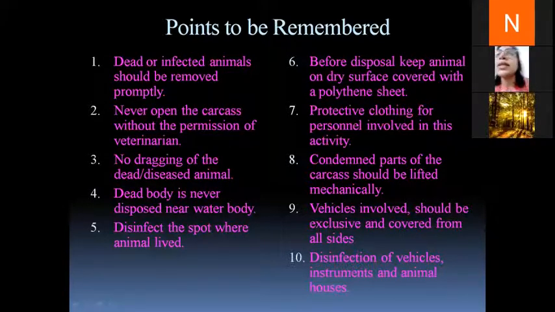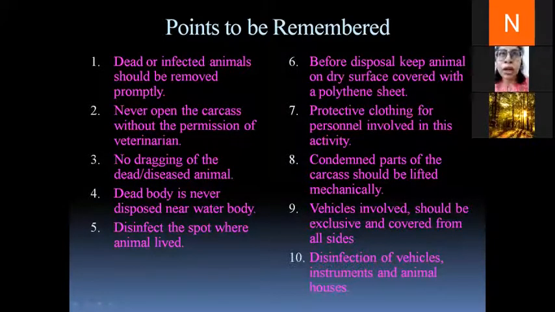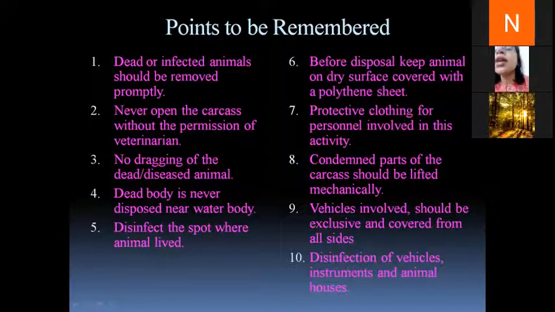Next is protective clothing for persons involved in this activity. Some of the diseases have the ability to spread from animals to humans. So in order to reduce the chances of infection between animals and humans, the personnel dealing with discarding the dead or condemned carcasses should be provided with protective clothing. Eighth is, condemned parts of the carcass should be lifted mechanically. Manual handling of condemned carcasses should always be avoided, and if we want to lift or transport them, it should preferably be done mechanically.